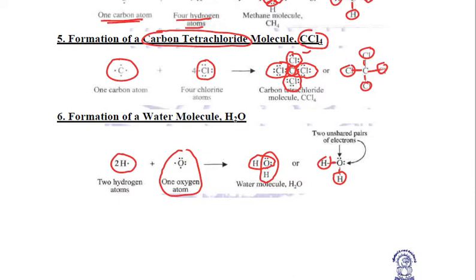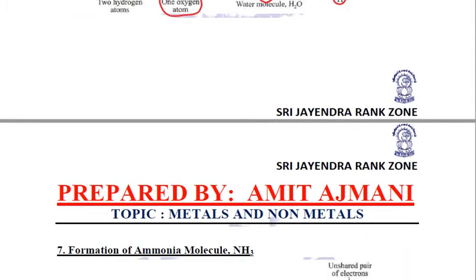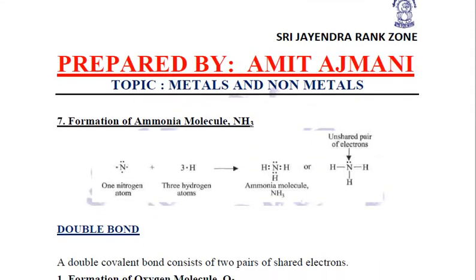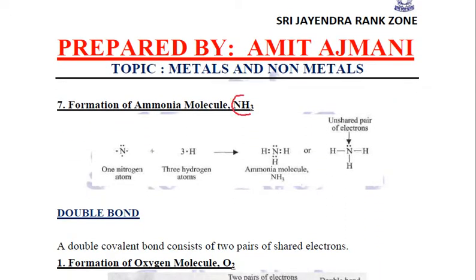Fine. So these are a few examples in which we have seen how single covalent bond is formed. Another example we have got here is of ammonia, NH3. Now this ammonia contains nitrogen. One nitrogen has got 5 valence electrons. It requires 3 more. When it combines with hydrogen atoms, hydrogen can only share 1 electron. So it requires 3 hydrogen atoms sharing 1 electron each.